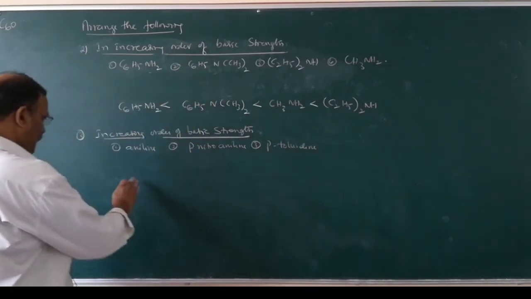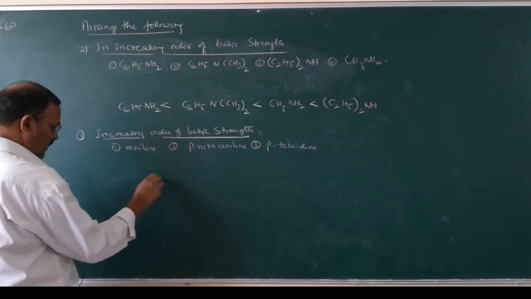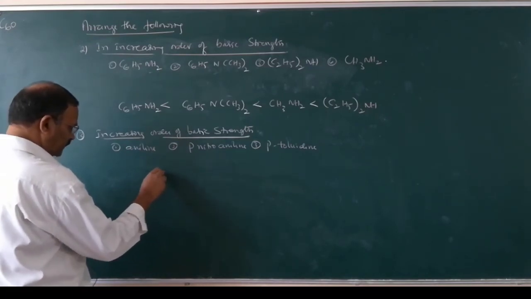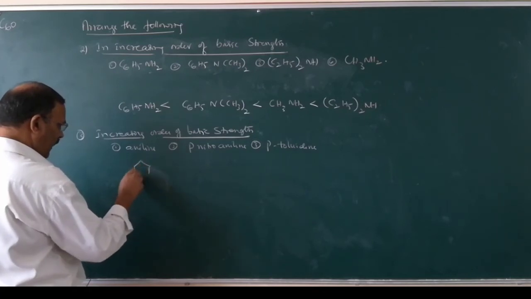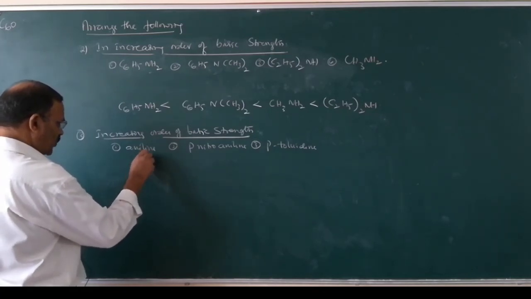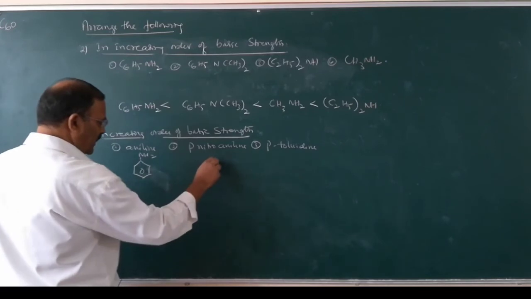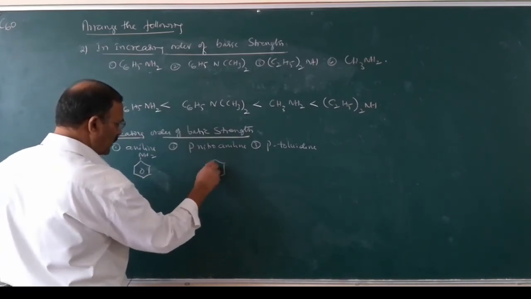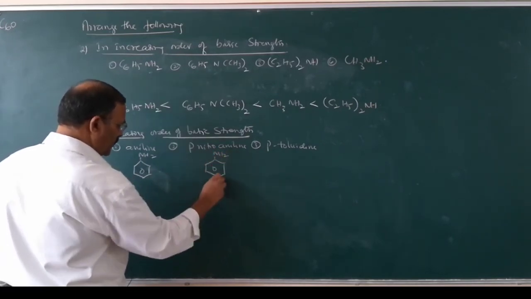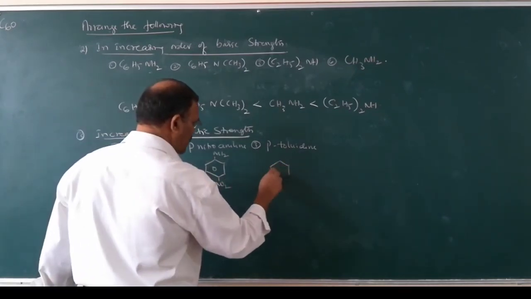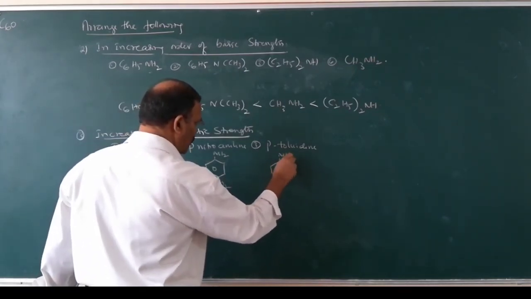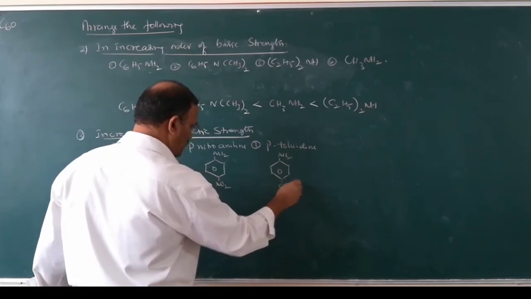So this one is aniline, C6H5NH2. This one is para-nitroaniline, with NO2 on the ring and NH2. And this one is para-toluidine, with CH3 and NH2.